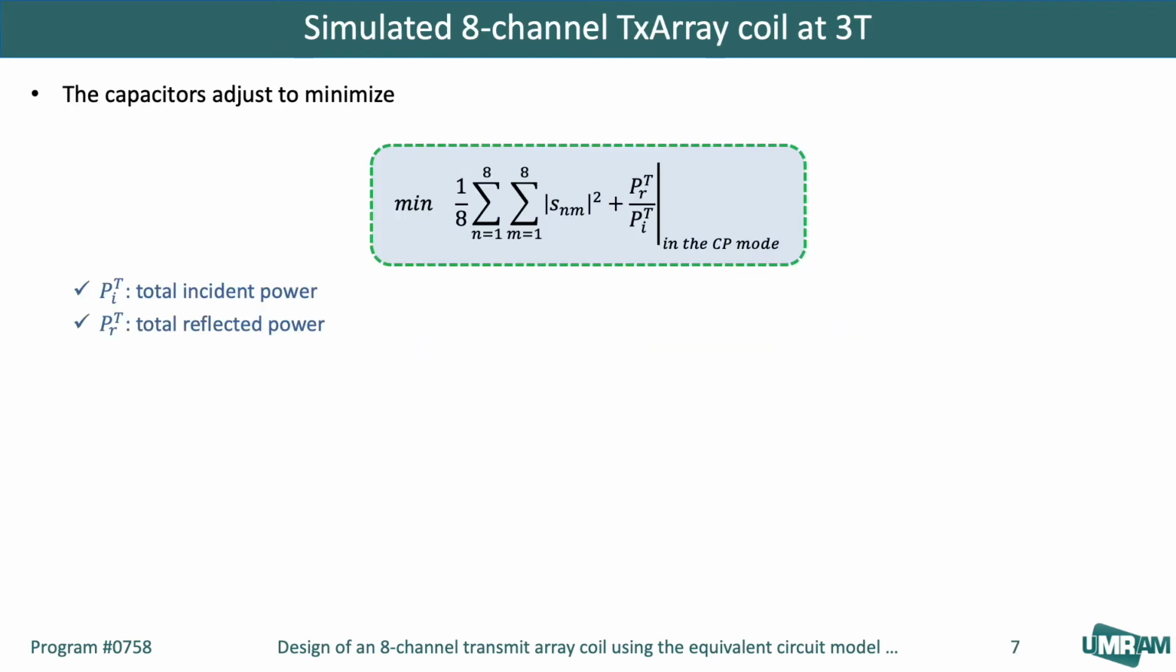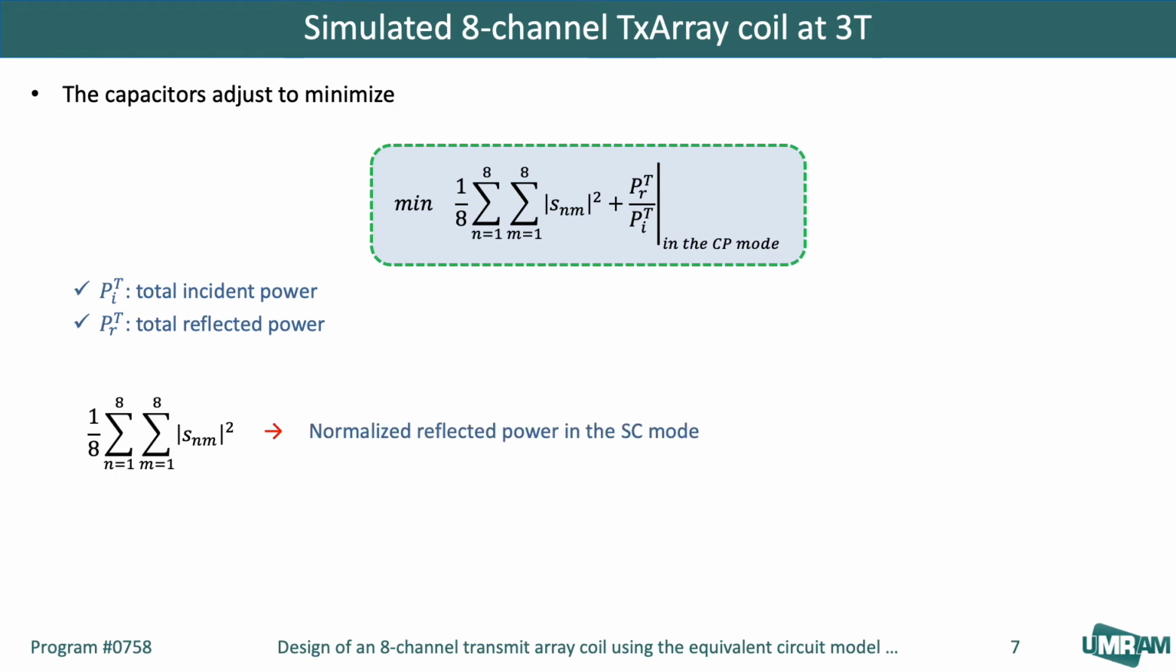the manufactured coil. In the design process of both simulated and manufactured coils, we adjusted the capacitors to minimize the following cost function at 123.2 MHz, where in the first term, S matrix elements are minimizing to appropriately tune, match, and decouple all transmit channels.